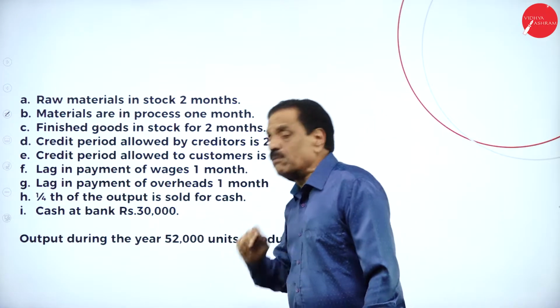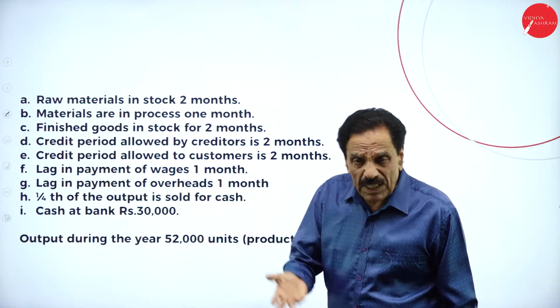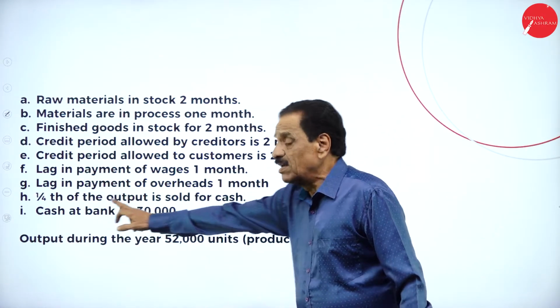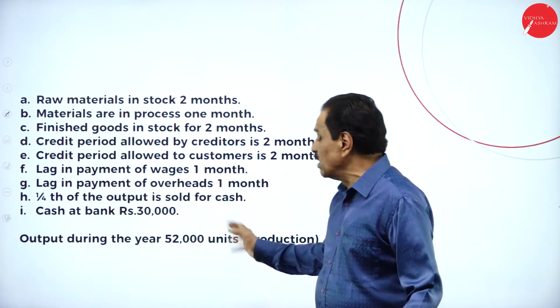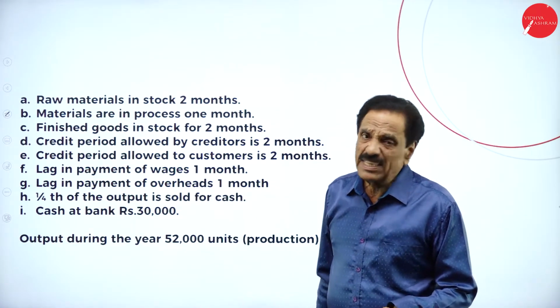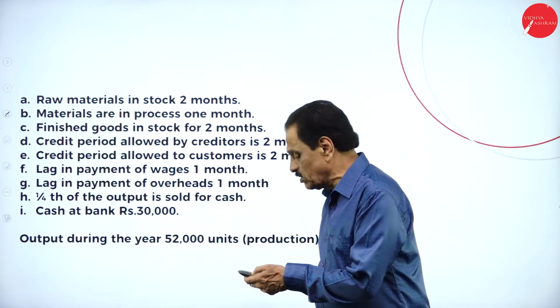What is the total output? 52,000. Out of that, 1/4 goes to cash sale. The remaining 3/4 will go to credit transactions. We'll go to the working note now.